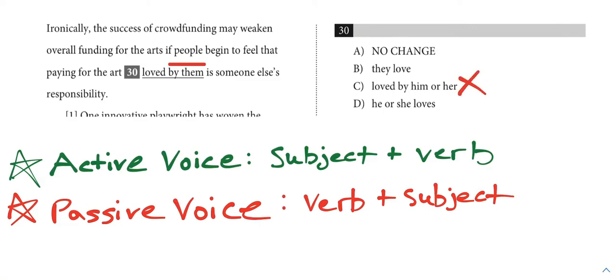And we have he or she loves. Once again, he or she loves would be singular. If the noun before wasn't people and if it was something like person, then he or she could be right. But because it's people, we know this is wrong as well. So now we're down to A and B, either loved by them or they love.